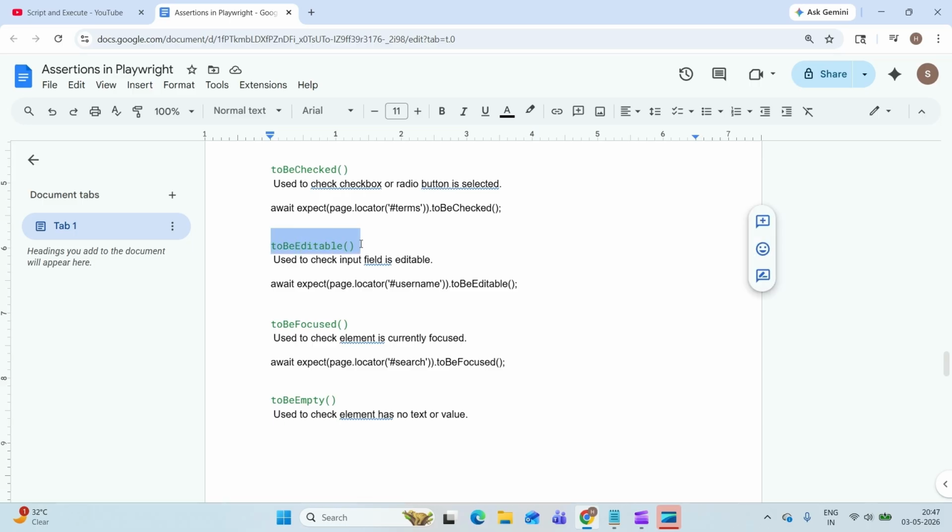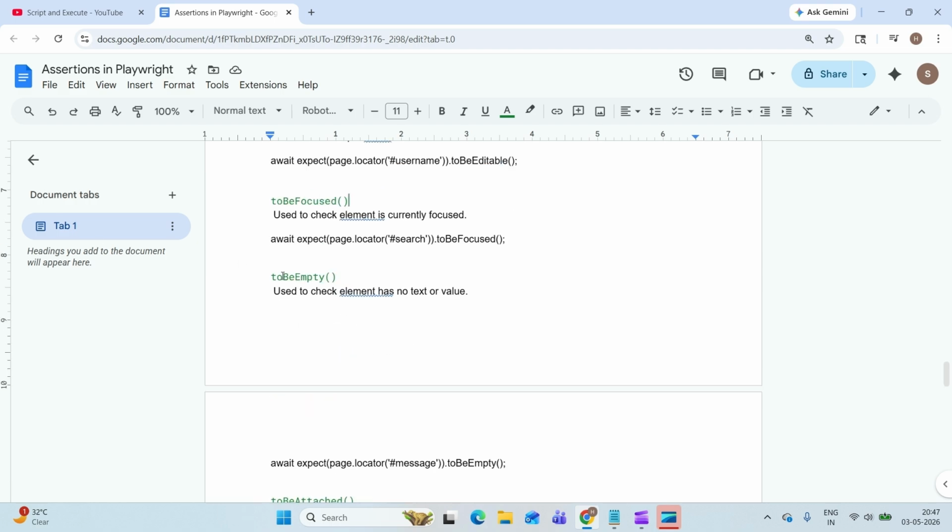Next, toBeEditable. Before entering the value, if you want to check whether you can edit or enter the value in the input field, use toBeEditable. Then toBeFocused, used to check the element is currently focused. Then toBeEmpty, used to check the element has no text or value, usually with a text box or text area.